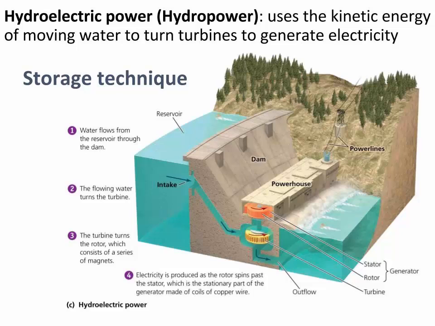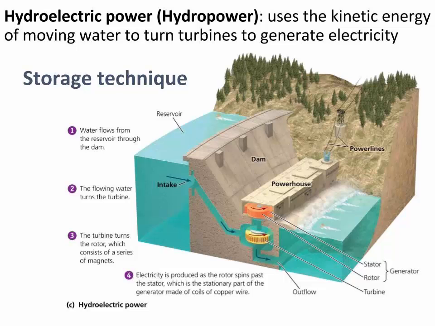The final conventional energy alternative we will consider in this mini lecture is hydropower. Hydropower uses the kinetic energy of moving water to turn turbines to generate electricity. There are three approaches to hydropower: the storage technique, the run-of-the-river technique, and the pumped storage technique. In the storage technique, water stores in reservoirs behind dams and then passes through the dam and turns turbines.